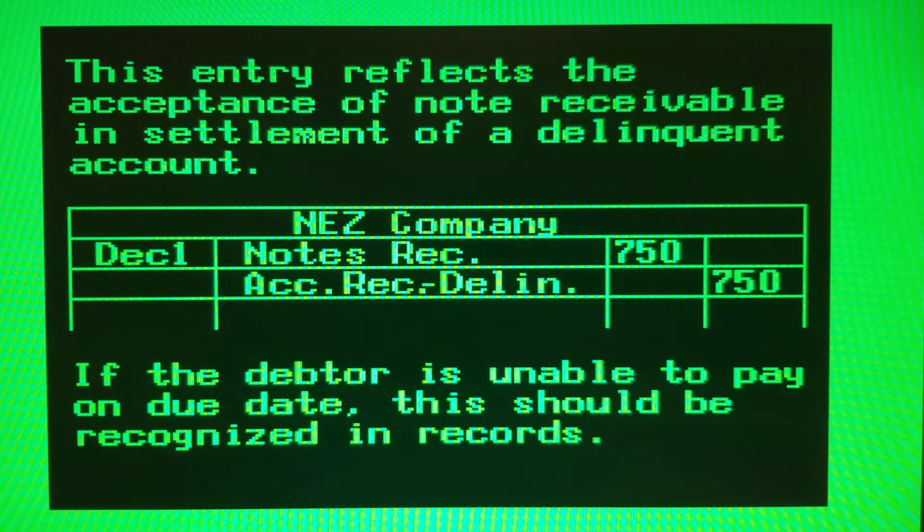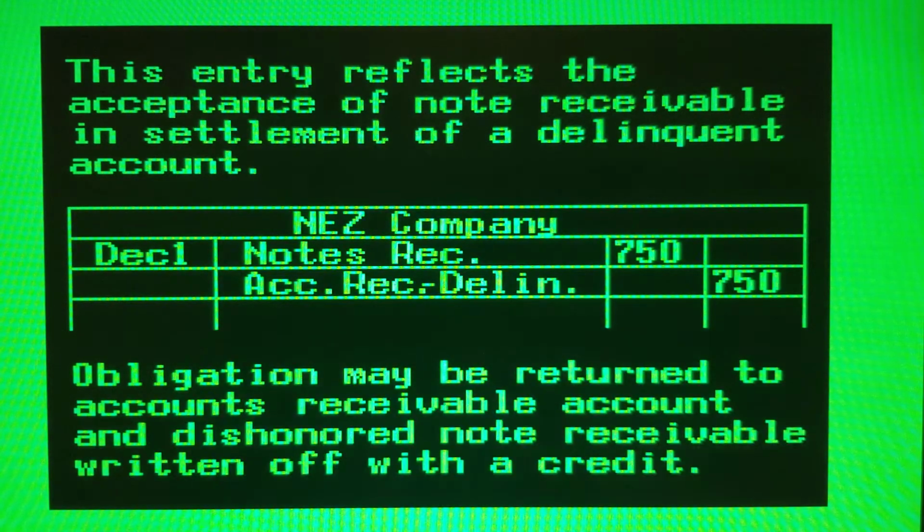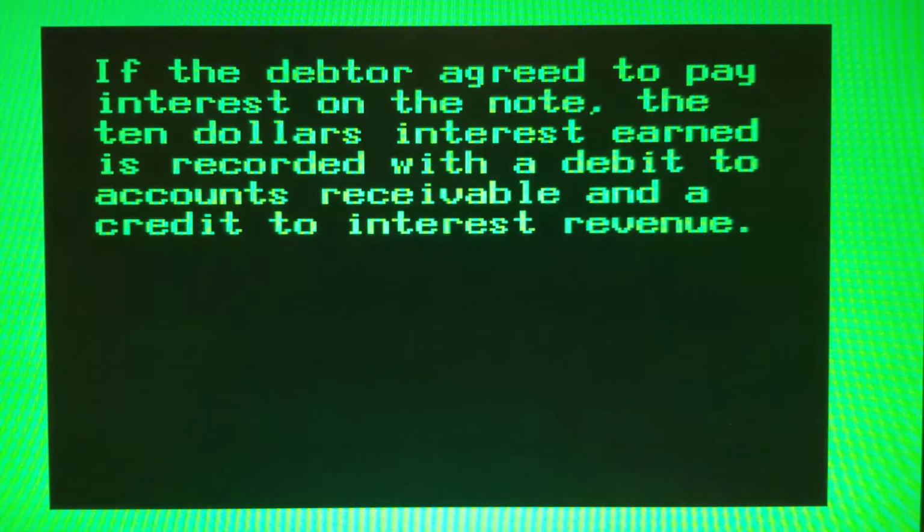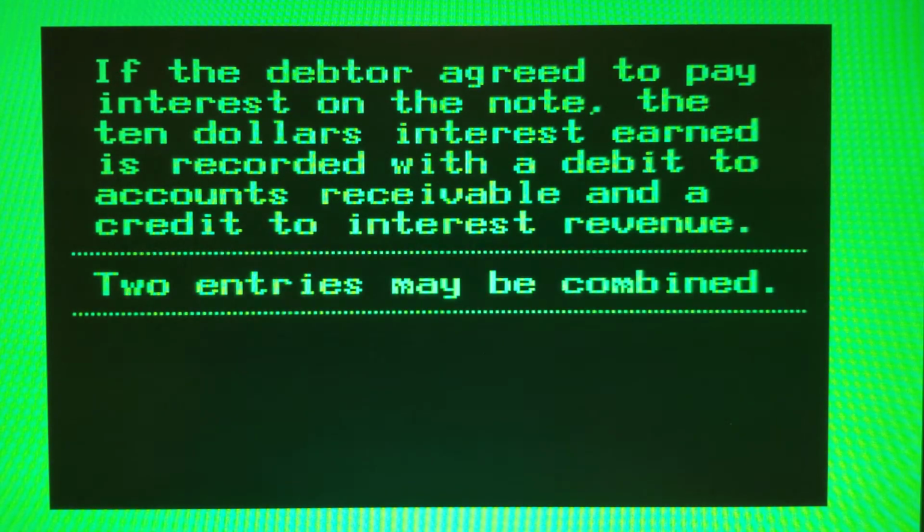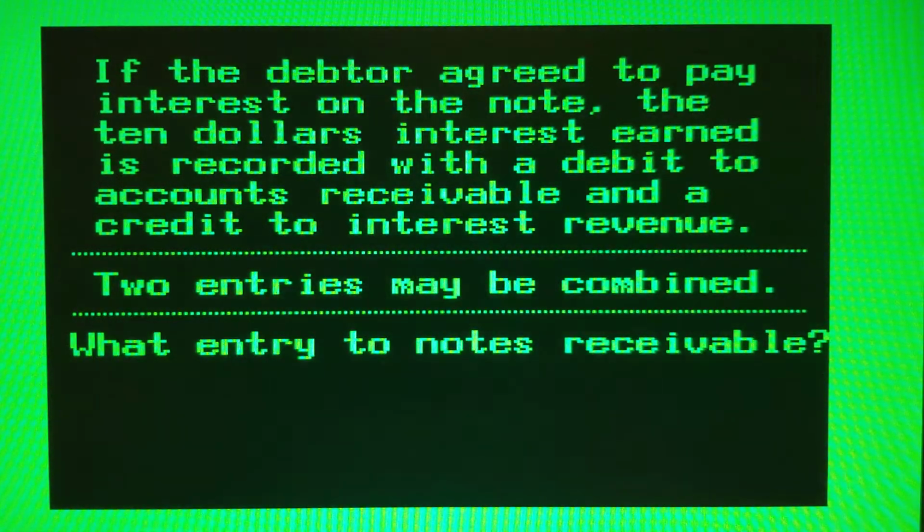If the debtor is unable to pay the note on its due date, this should be recognized in the accounting records. The obligation may be returned to the accounts receivable account, and the dishonored note receivable written off with a credit. If the debtor agreed to pay interest on the note, the $10 interest earned is recorded with a debit to accounts receivable and a credit to interest revenue. The two entries may even be combined into a single entry. What entry would be made to notes receivable?